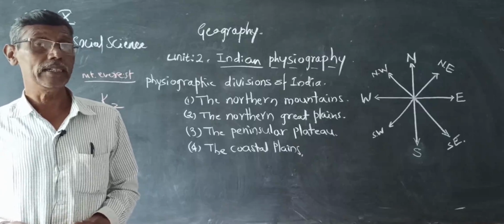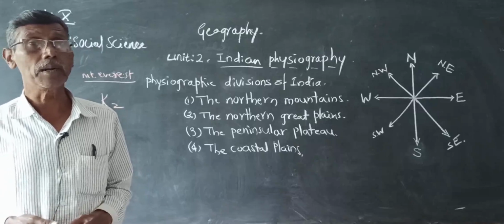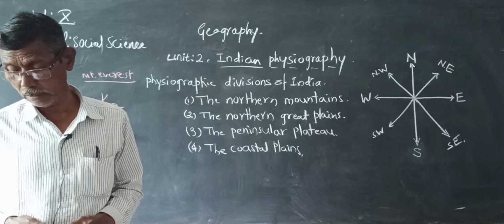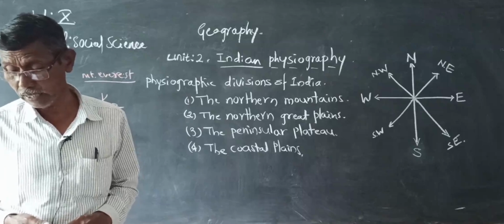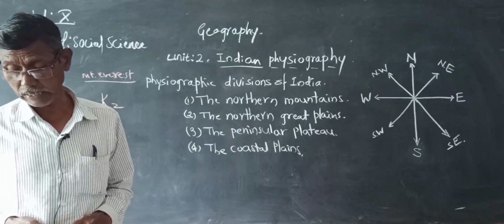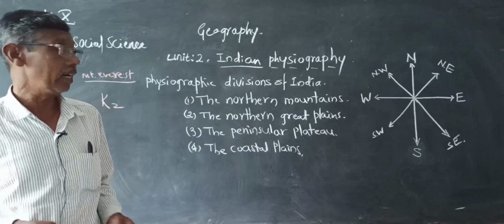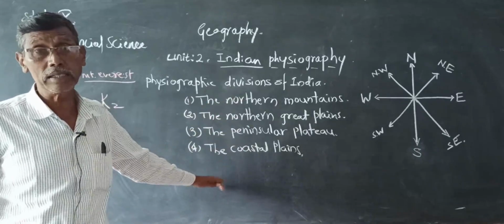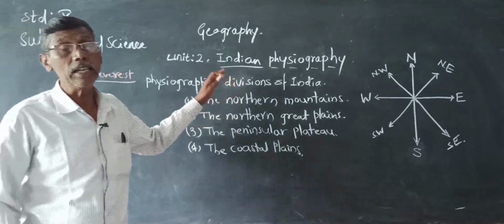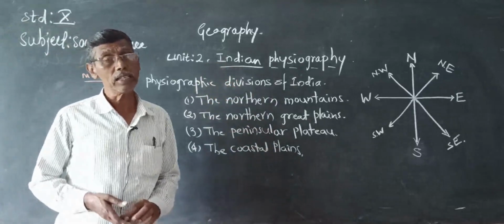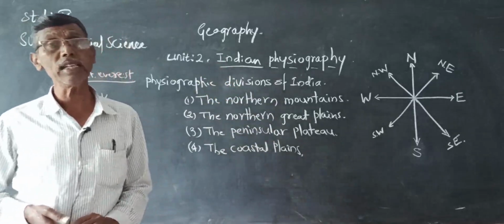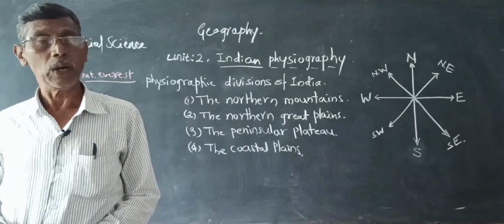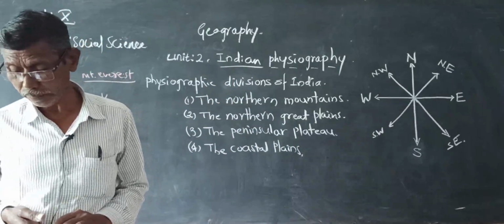They are located to the extreme south of the northern mountains. Therefore, they are known as the outer Himalayas.